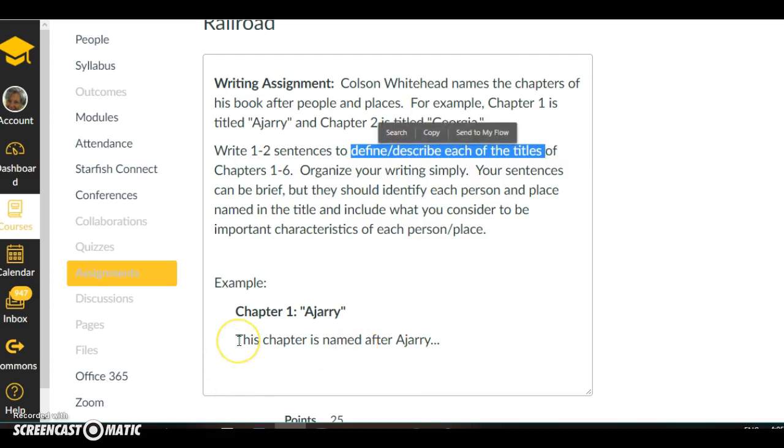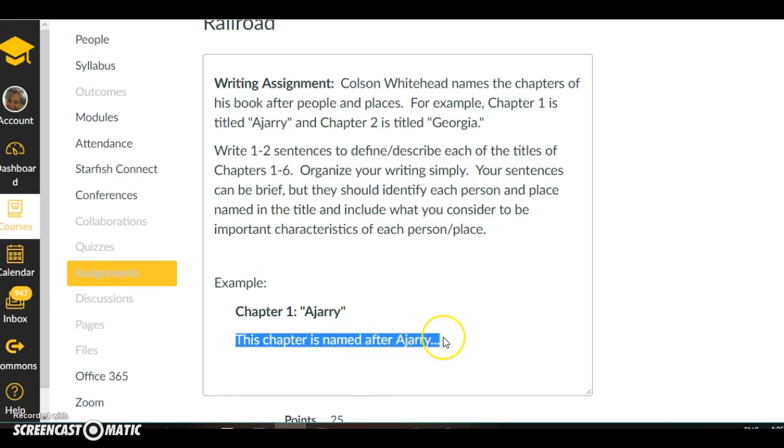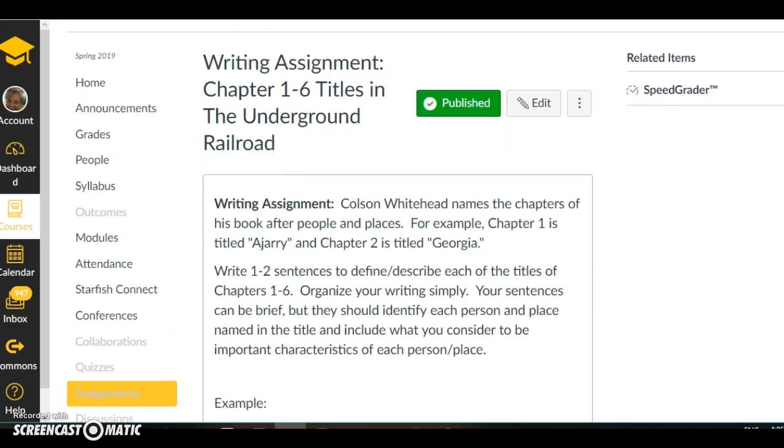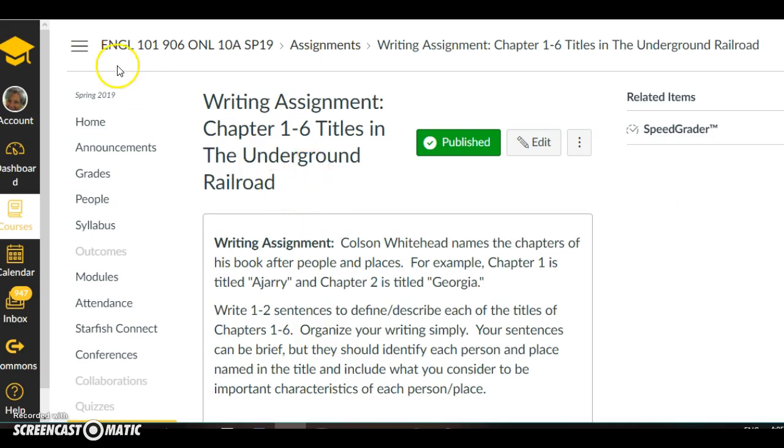In other words, just do like this. Chapter 1, Ajari. The chapter is named after Ajari, who was the grandmother of the protagonist in our story. You really just need one sentence. I just want to see that you know what the titles of these chapters mean. So that's a very short assignment.